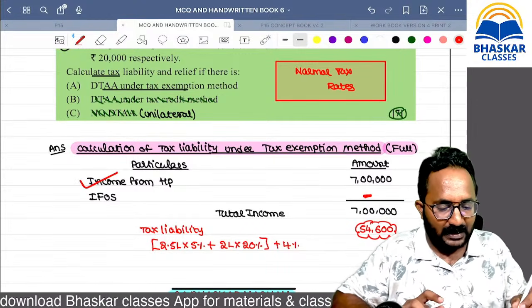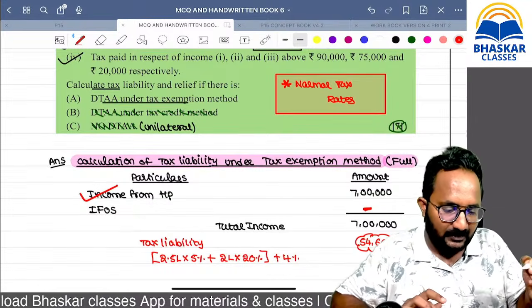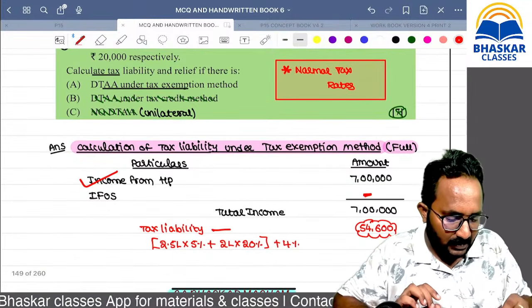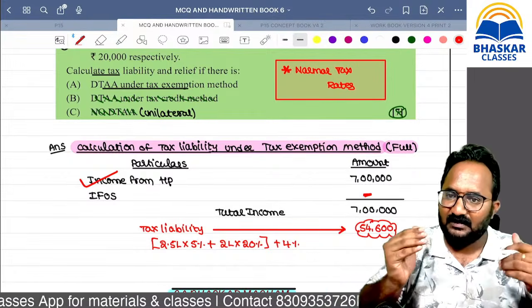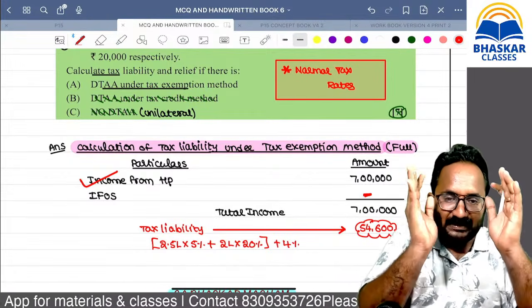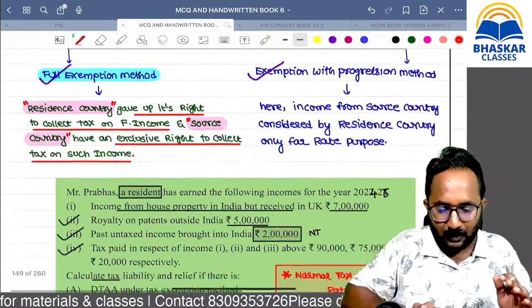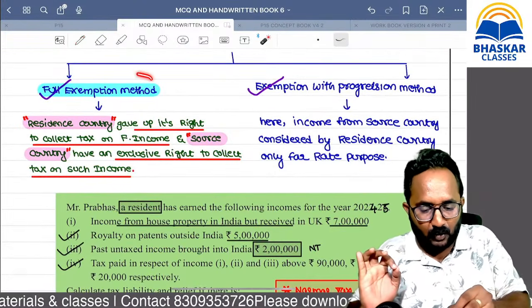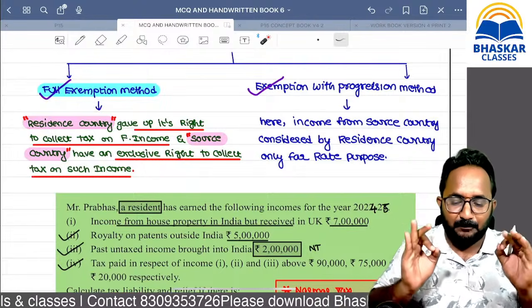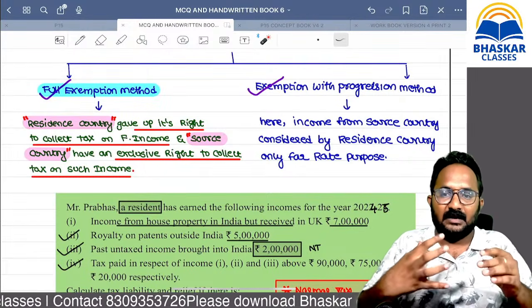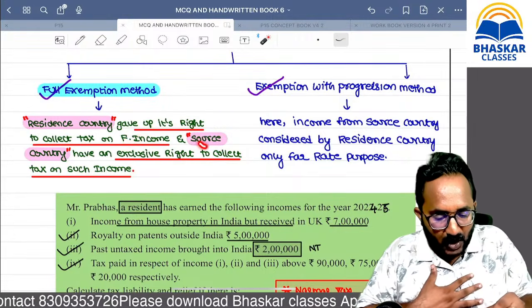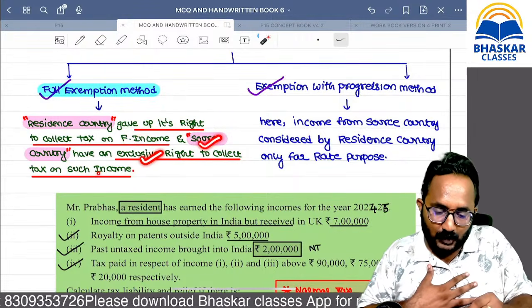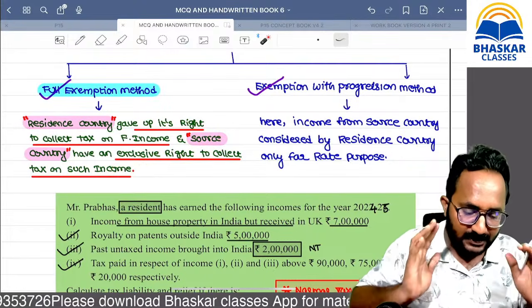Then you can calculate the tax liability, following the normal tax rates, including education cess directly. Now repeat the sentence. If you have the urge, you can type also. What is the full exemption method? How can we provide the relief? Simply, the resident country will give up its right to collect the tax on foreign income, but the foreign country has an exclusive right to collect the tax on such foreign income.